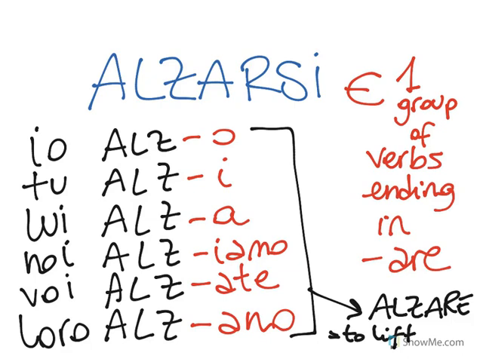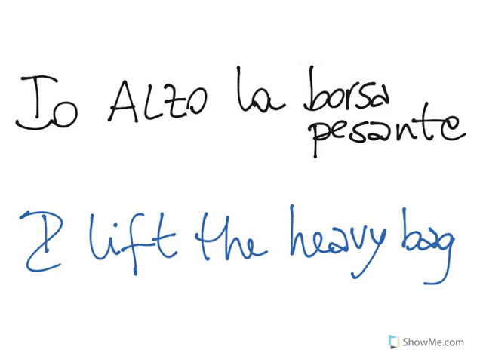Io alzo means I lift, as in the following example. Io alzo la borsa pesante. I lift the heavy bag. But the verb alzarsi conveys the meaning of lifting oneself. In order to convey the concept expressed by the sentence I lift myself, we need to add an element when conjugating the verb alzarsi, and this element is a pronoun.